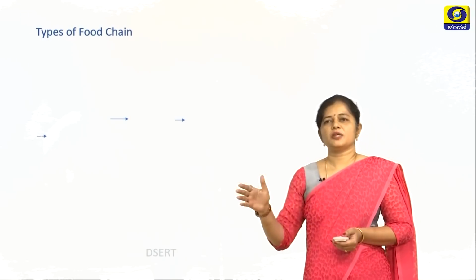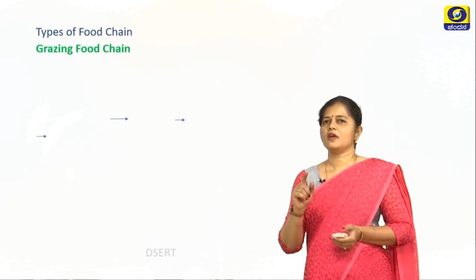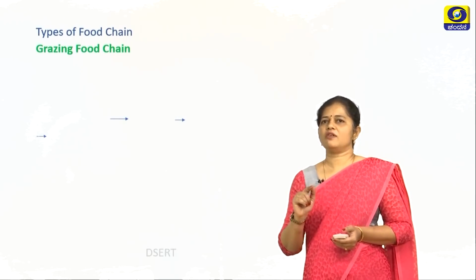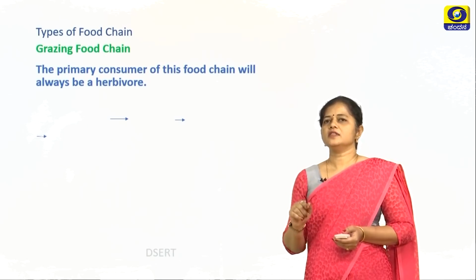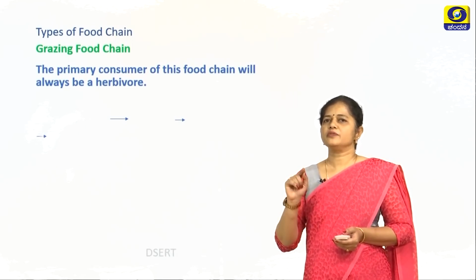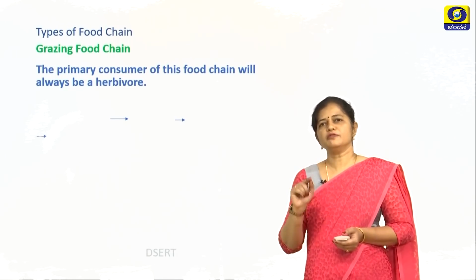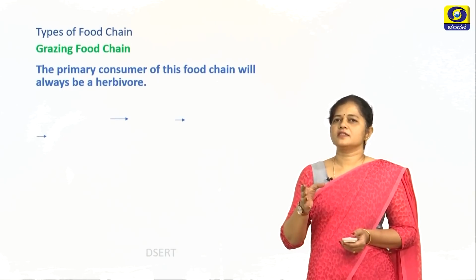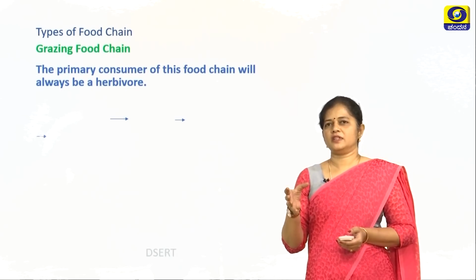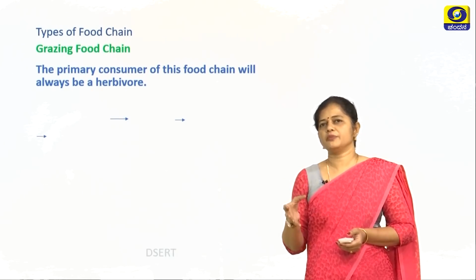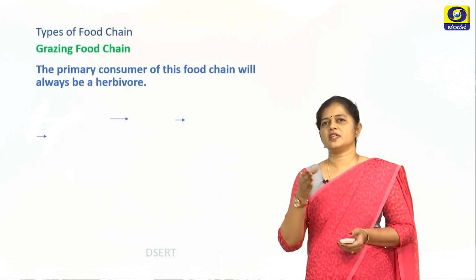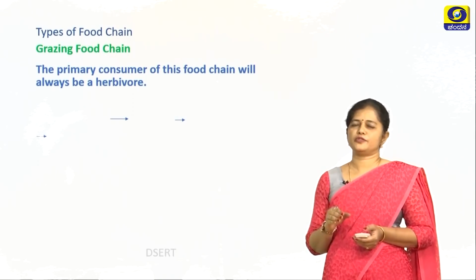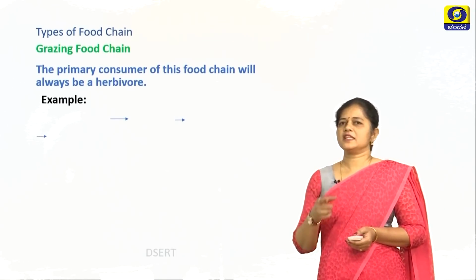There are different types of food chain. Now let's study each one of them. The first kind of food chain is called as the grazing food chain. So here the primary consumer will be always a herbivore. In a food chain, to decide the type of food chain, we generally consider the primary consumer. If the primary consumer is a herbivore, then that food chain is called as a grazing food chain. So now you can see an example over here.